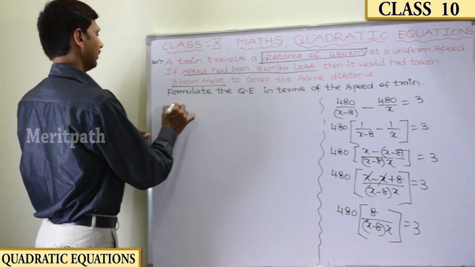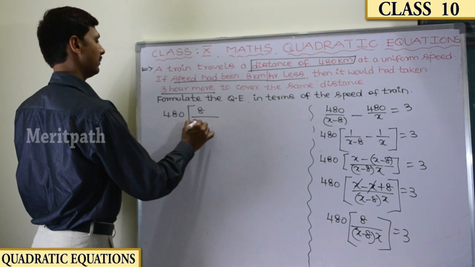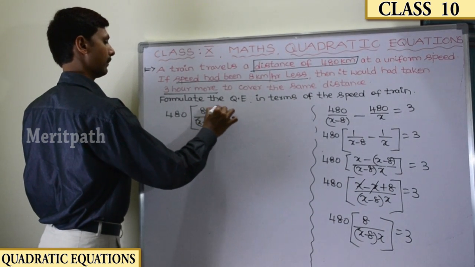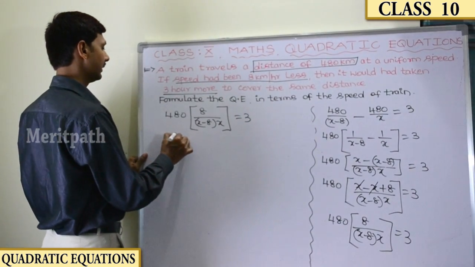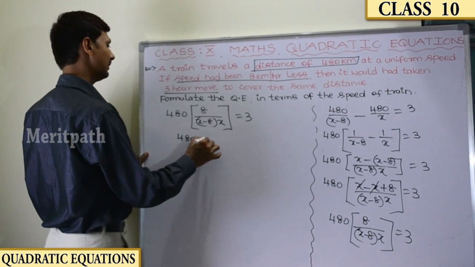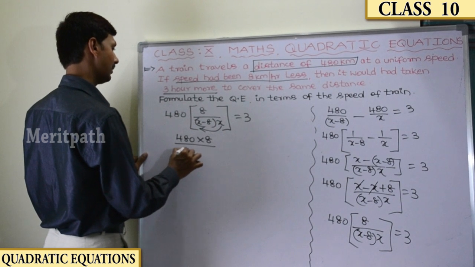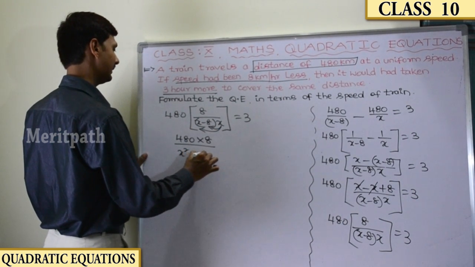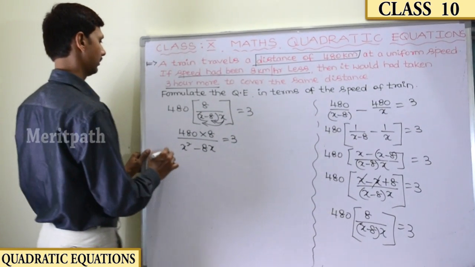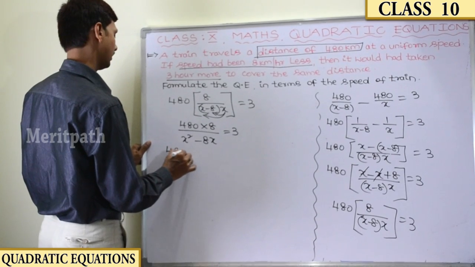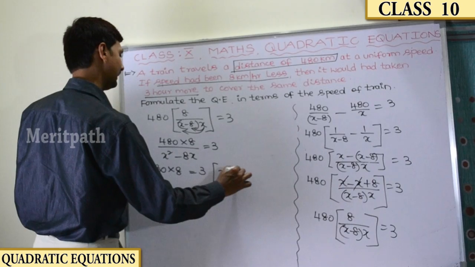So we get 480 into 8 by x minus 8 into x equals 3. Let us multiply with this: 480 into 8 divided by x into x is x square, x into 8 is 8x, equals 3. So 480 into 8 equals 3 into x square minus 8x.